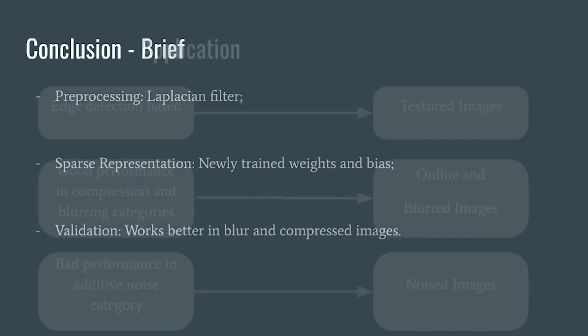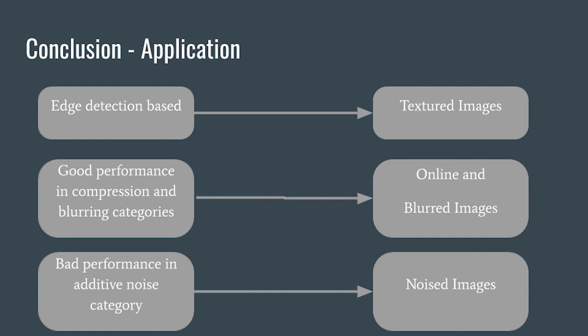and combination distortion. Given that the method is edge detection based, it will work best for more textured images. Also, with its good performance in compression and blurring categories, the method will work great for images shared online, as these images usually undergo compression before being uploaded. More than that, the method should work well for pictures taken by unskilled people that include blurring. However, considering its relatively worse performance for additive noise, pictures taken at night or in low light would be hard for EDB-UNIQUE to obtain a good result.